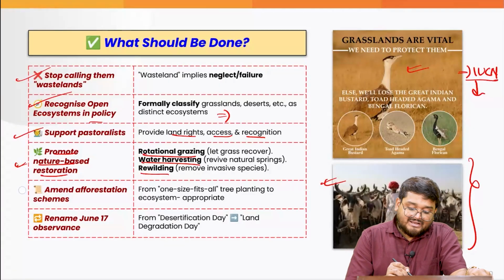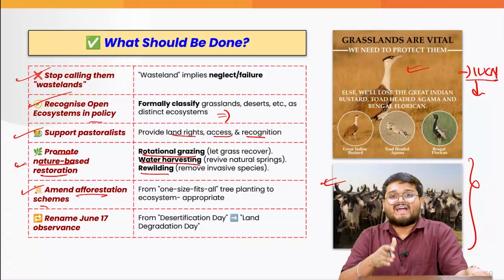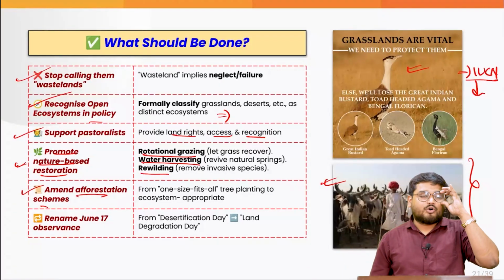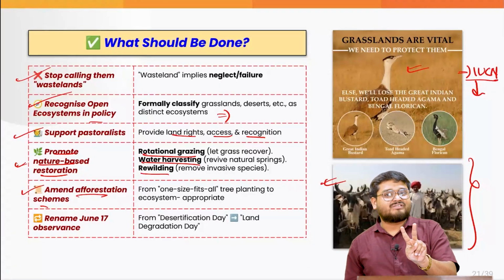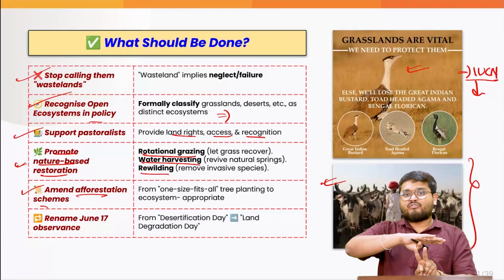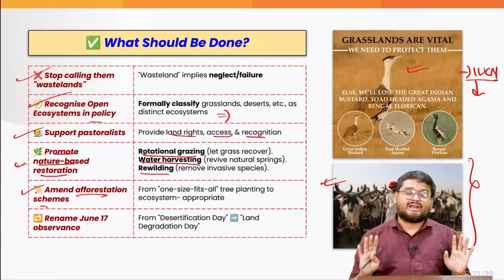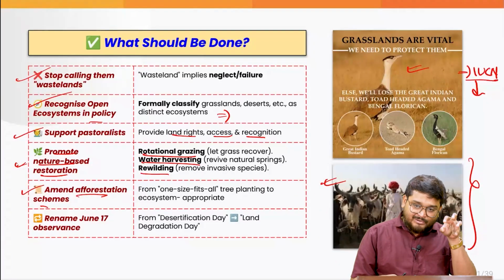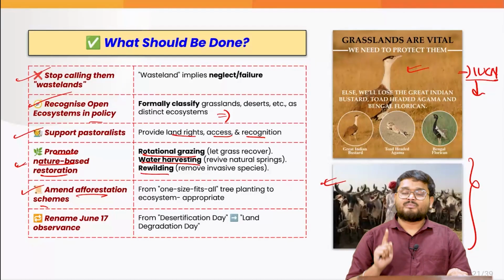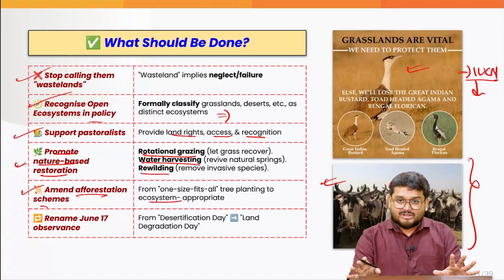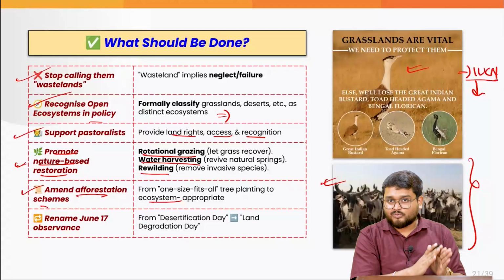Next, we have to amend the afforestation schemes, because one size fits all does not work. For example, if I thought about 1 or 2 tree species that I will be using to afforest the entire of India, that is not correct. We have to pick the suitable local tree species, and then only we should have an ecosystem approach, not a one size fits all approach.